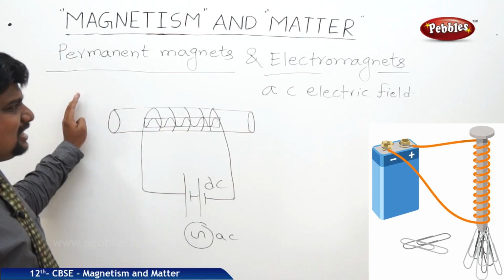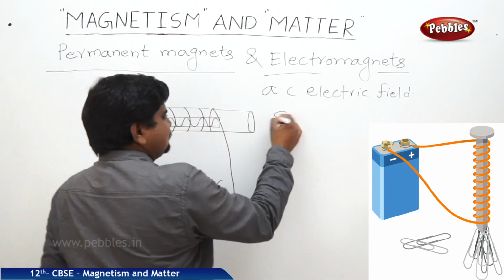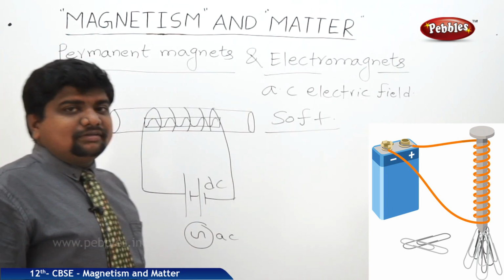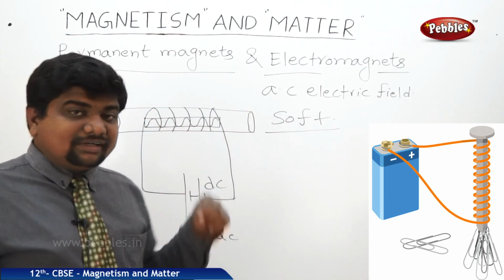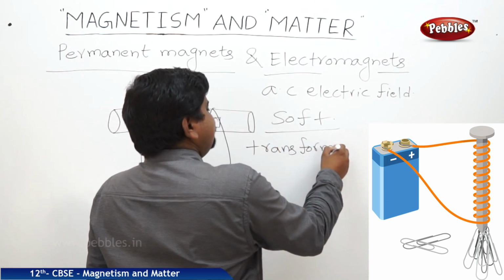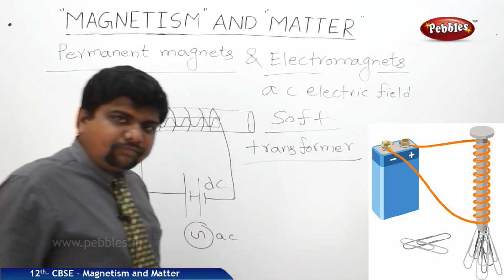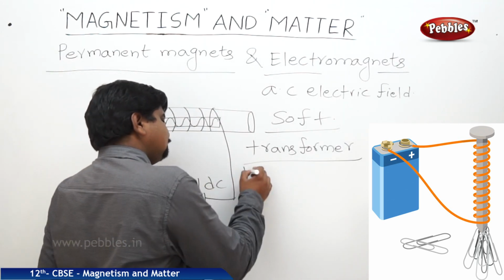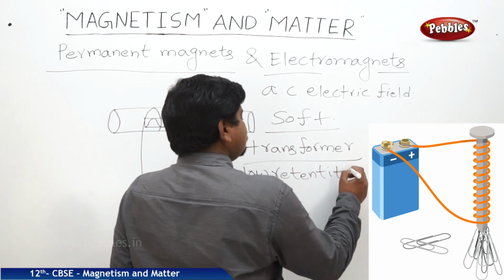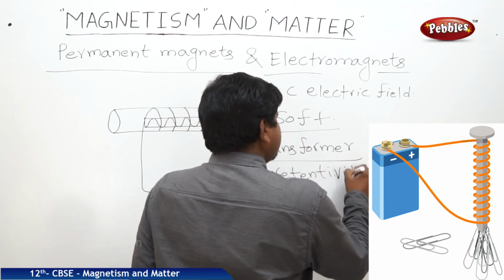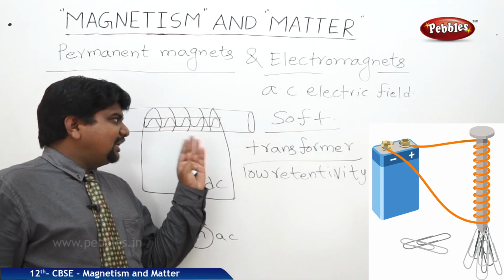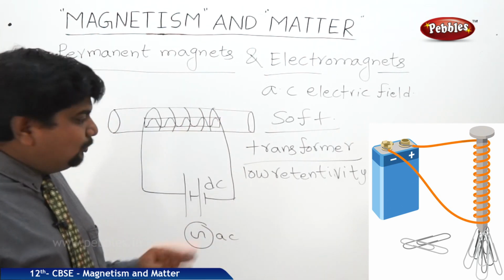These materials are mostly soft ferromagnets like soft iron. Soft iron is useful in transformers, which allow mutual induction, and it has low retentivity. If the retentivity is high, it cannot lose the magnetic field after removal of the field.